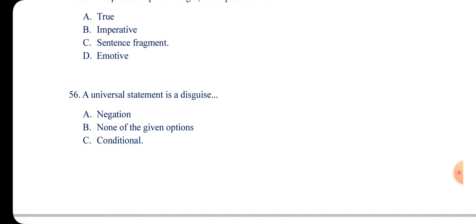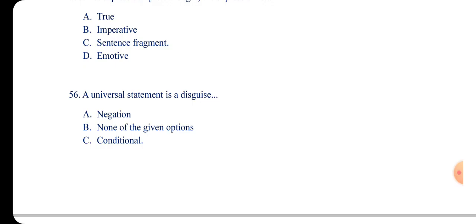A conditional statement is described as: if A, then B. All A's are B. Let me give you a conditional statement. If you study, you will pass your exam. So it comes in the form of what?